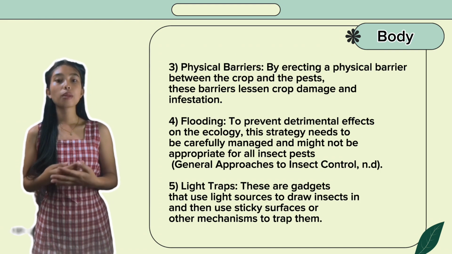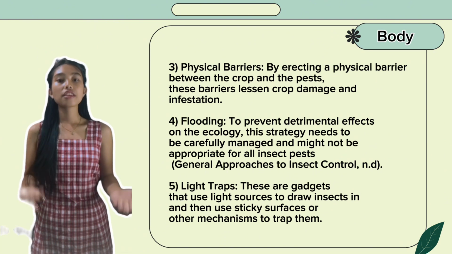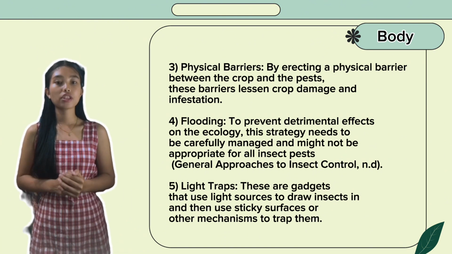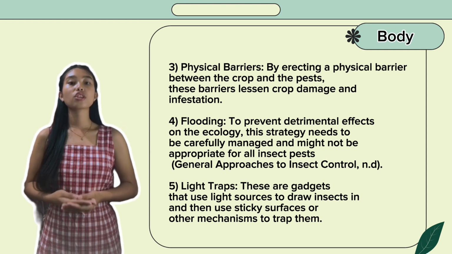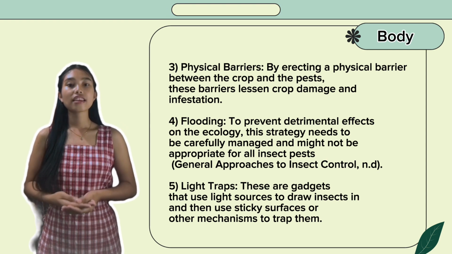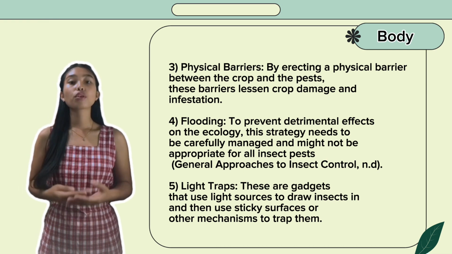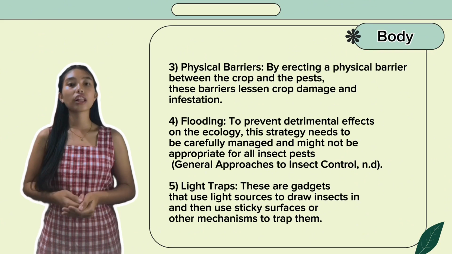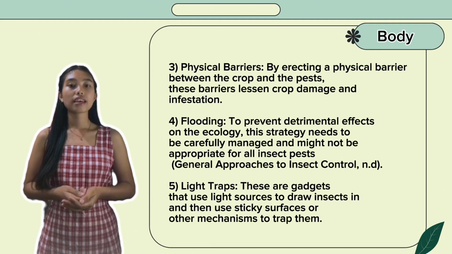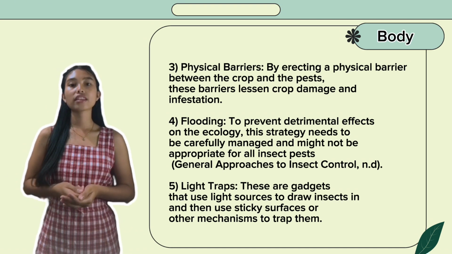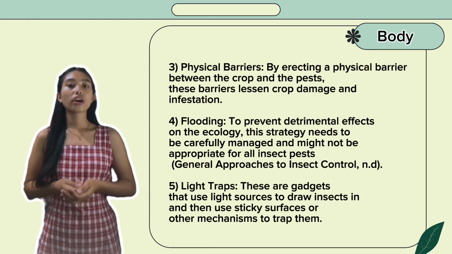Third, physical barriers. By erecting a physical barrier between the crops and the pests, these barriers lessen crop damage and infestation. Fourth, flooding. To prevent detrimental effects on the ecology, this strategy needs to be carefully managed and might not be appropriate for all the insect pests stated by the general approaches to insect control. And the last, the light traps. These are gadgets that use light sources to draw insects in and then use sticky surfaces or other mechanisms to trap them.